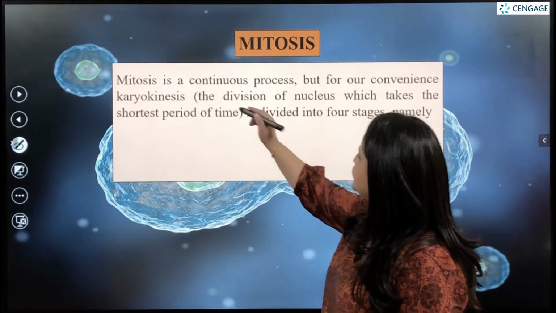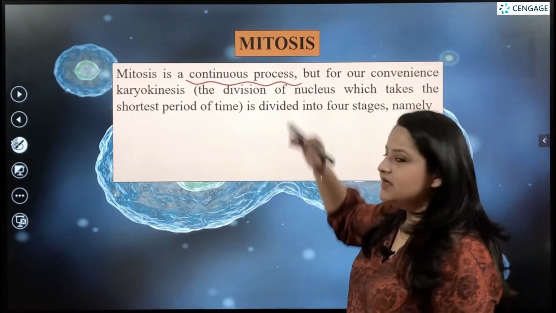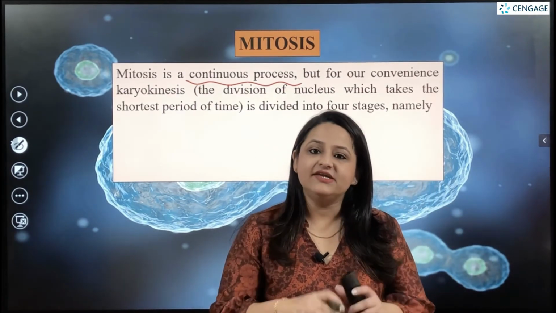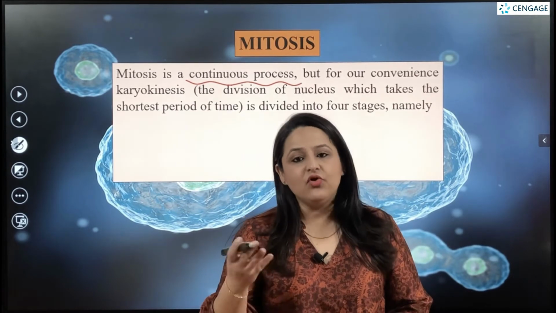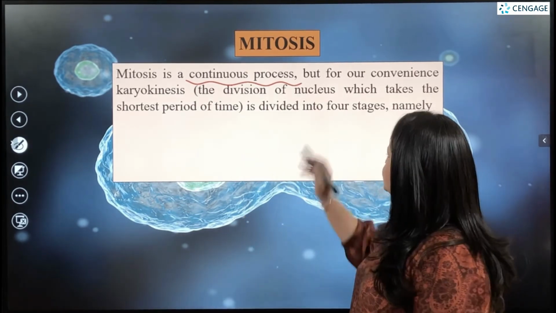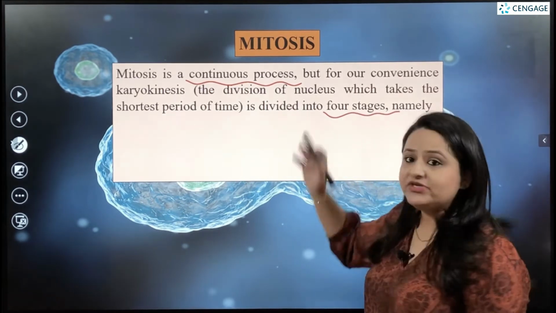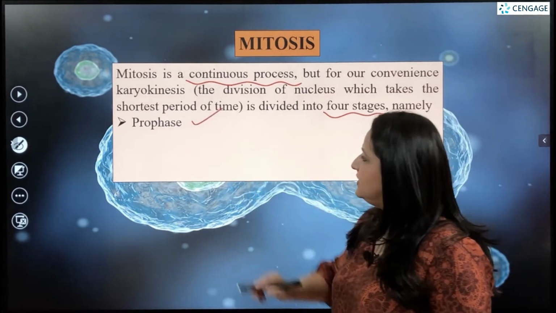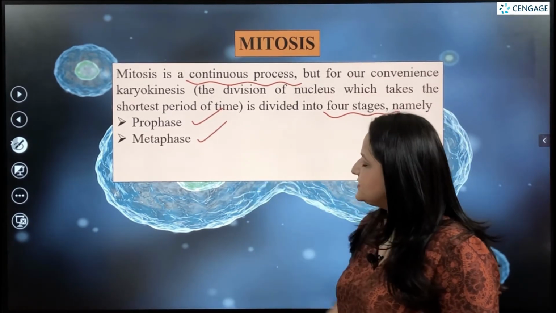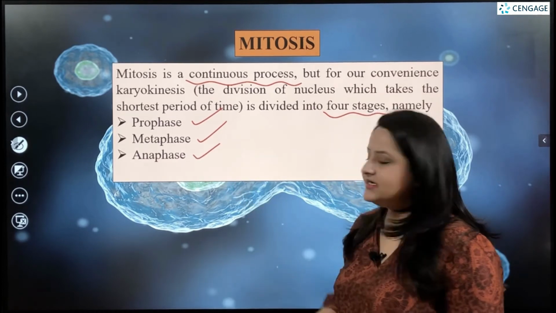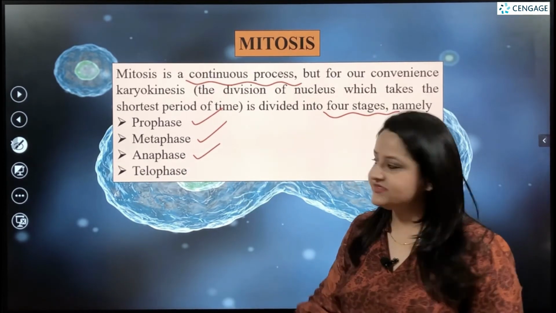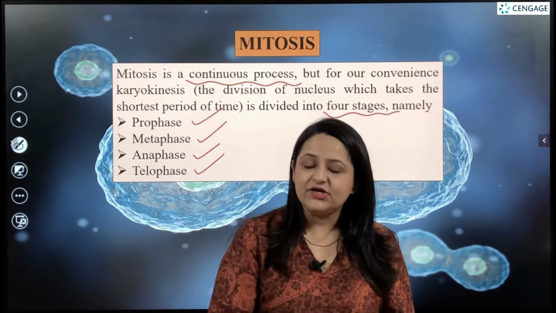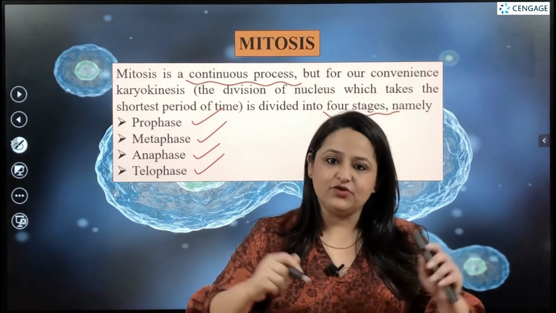Though this division is a continuous process, for our convenience we have divided karyokinesis, that is the division of the nucleus, into 4 subsequent stages. What are these 4 stages into which mitosis is further divided? The very first is prophase, followed by metaphase, then the anaphase, and the last phase of karyokinesis is known as telophase, which is further followed by cytokinesis, that is division of the cytoplasm.